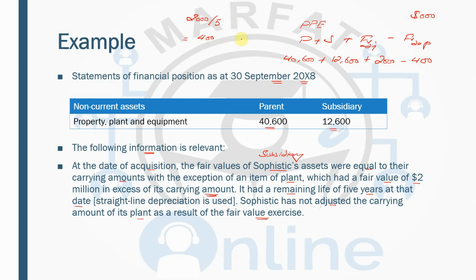If there is a mid-year acquisition, that means the subsidiary has been acquired mid-year, then you have to do this pro rata by multiplying with months by 12. But here I have assumed that the subsidiary has been acquired at the start of the year, so I have deducted the full depreciation from here. So this is the important thing you need to understand, that when there is a fair value uplift, you will be deducting the depreciation.